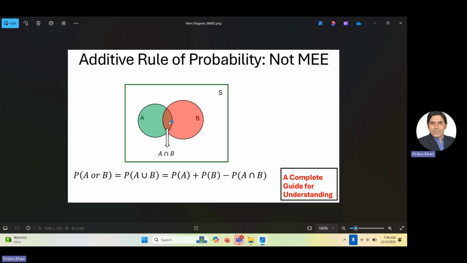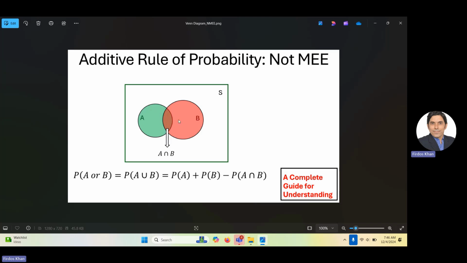So in today's video we will talk about how we can calculate the probability using the additive rule of probability for not mutually exclusive events. We already explained sample space and events, and a link to that video is given in the description, so you can go and see what is meant by S and what is meant by this circle.